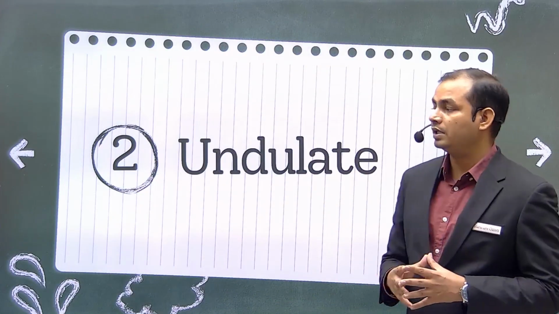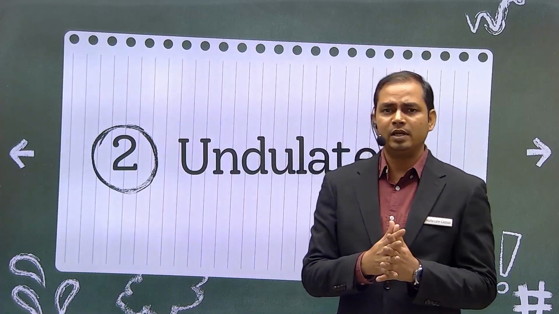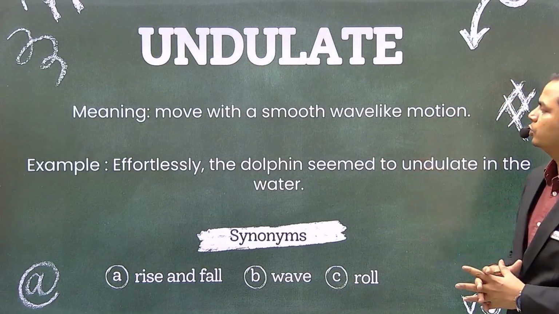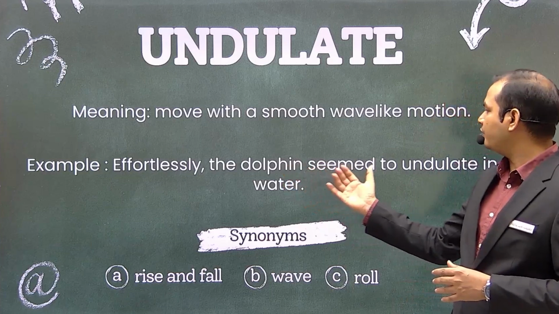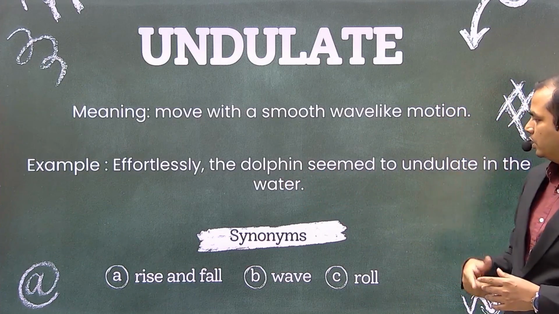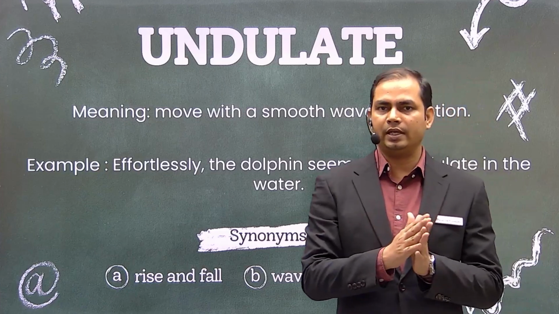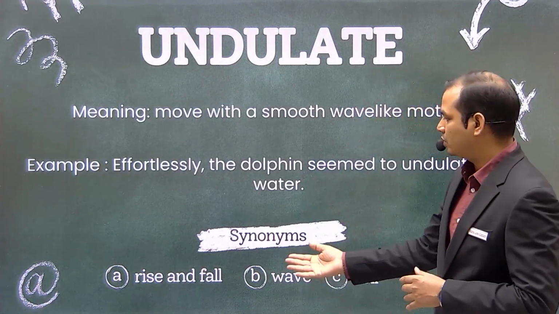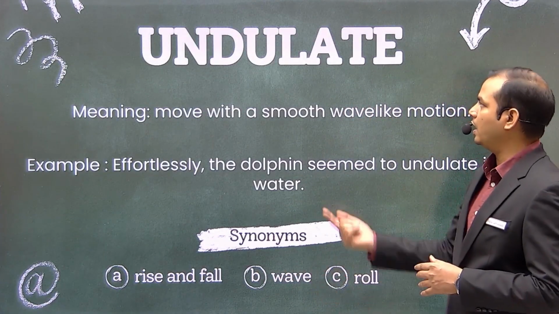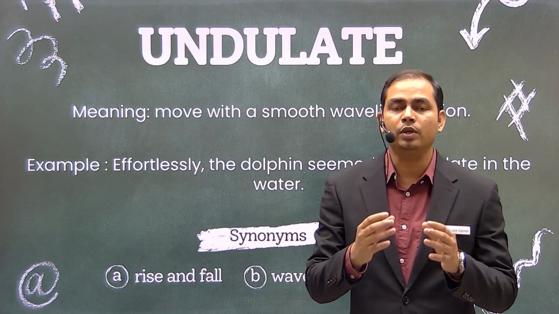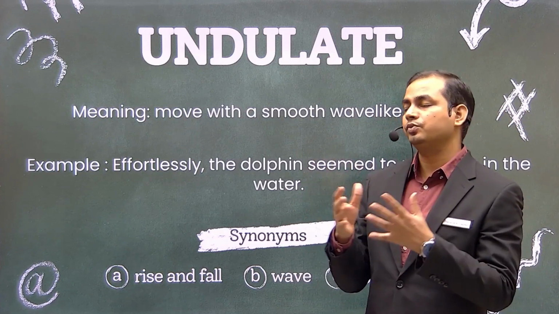The next word in the list is undulate. Undulate का मतलब बहुत ही smooth, move with a smooth wave-like motion. Effortlessly, the dolphin seemed to undulate in the water. So undulate का मतलब होता है बड़े आराम से किसी काम को कर देना, right? बिना किसी परेशानी के. So rise and fall, wave and roll are the synonyms to this word. Undulate यहीं तक सीमित नहीं है. अगर आप किसी काम में बहुत दक्ष हो, so you can also use this word undulate.